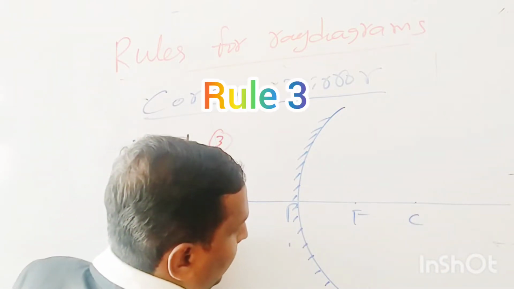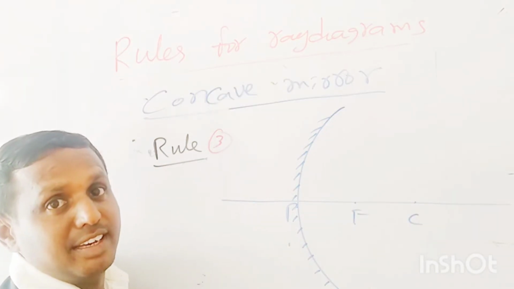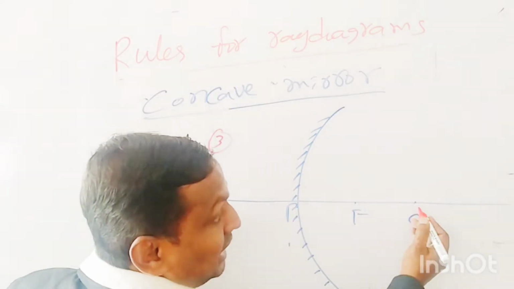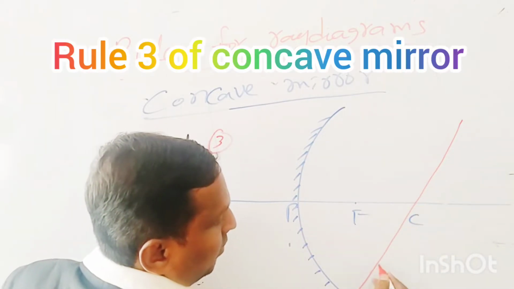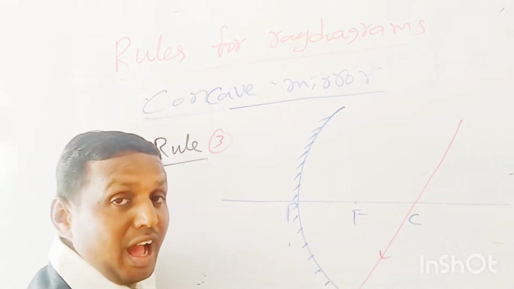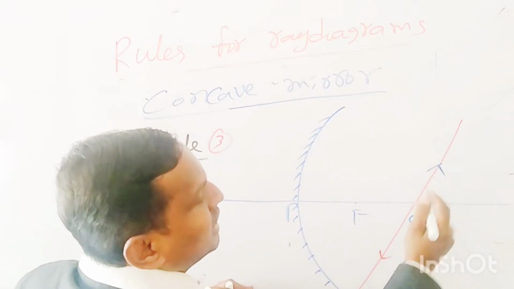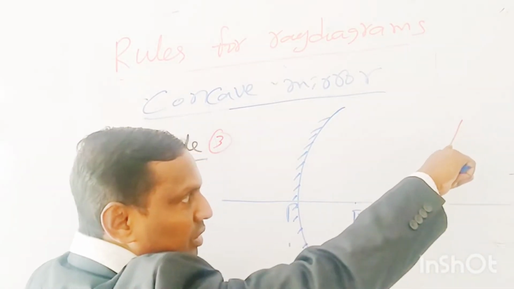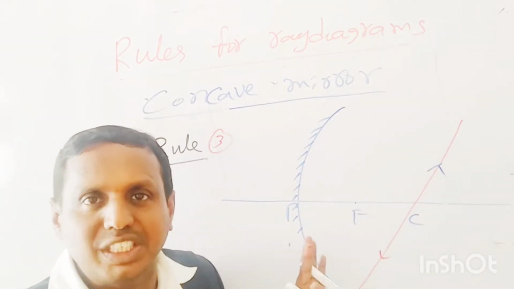Now look here. Rule 3 is, when the light ray is traveling through the center of curvature, incident on the mirror, after reflection again the light ray travels through the same point, the center of curvature. So the incident ray is repeated through the same point, no change.